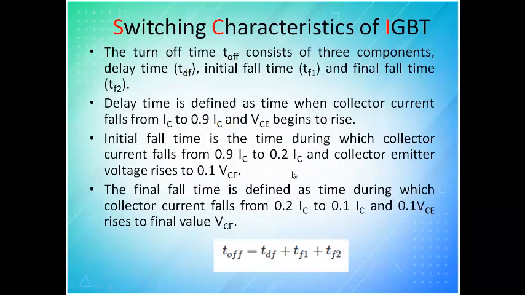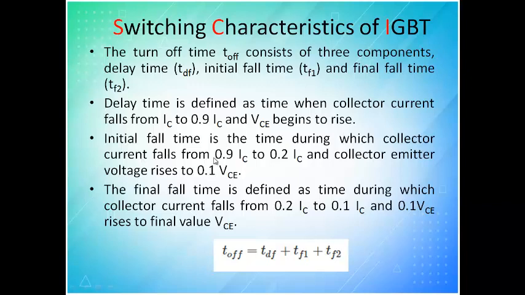Then comes turn off characteristics. Turn off depends on three terms. One is delay, then initial fall time and final fall time. This initial fall time is due to turning off, and final, so there is some capacitance which tries to supply even though the supply is removed, as all the capacitance are not sources, they can only transfer for a shorter duration of time, and that leads to these two times.